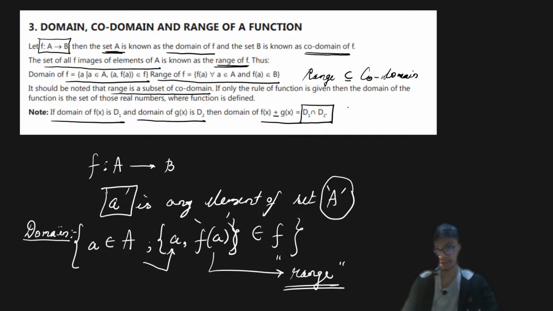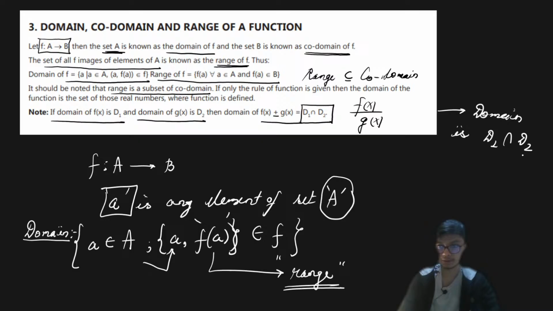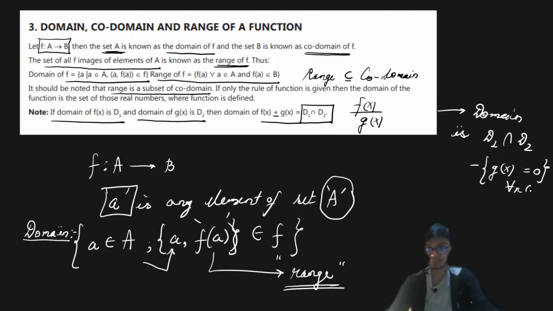Similarly, if you have multiplication as well as division, something like f(x) upon g(x), the domain is d1 intersection d2, except those points where g(x) equals 0, for all x belonging to the real numbers. So if you get this particular intersection of the sets, this basically defines the domain.